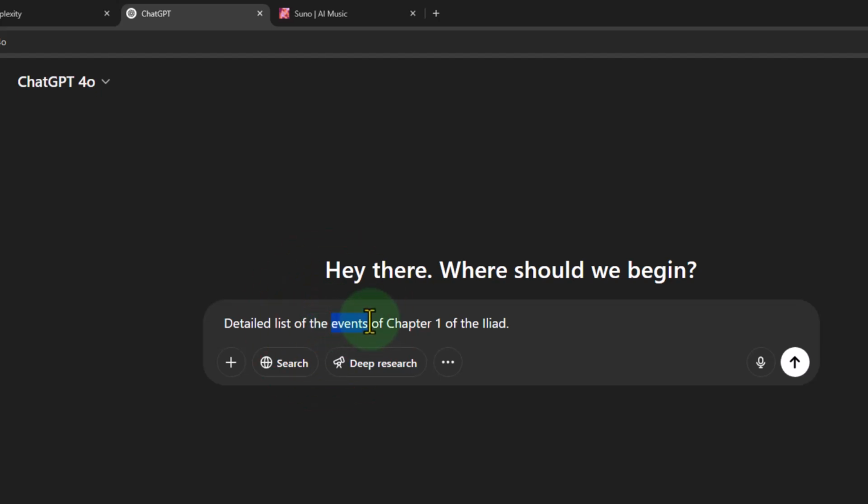If you don't tell it the events, it might try to give you the backstory or story plot points. I don't want the detail. I want the list, because I'm going to depend on the music AI software to take the plot points and then pull from its AI to get the meaning.